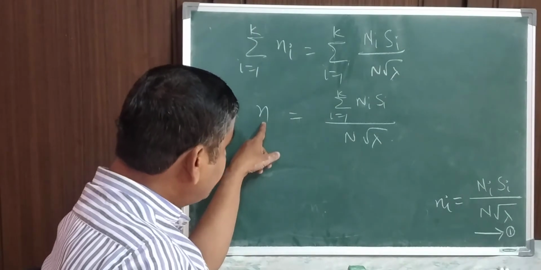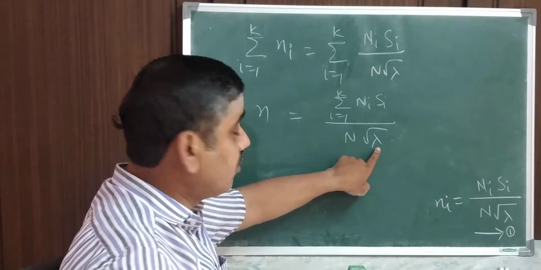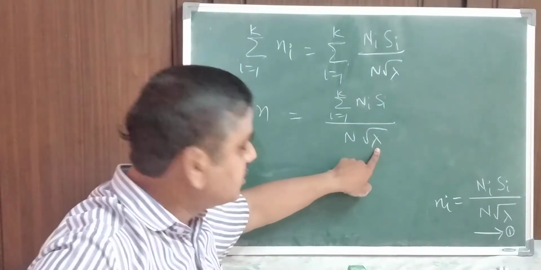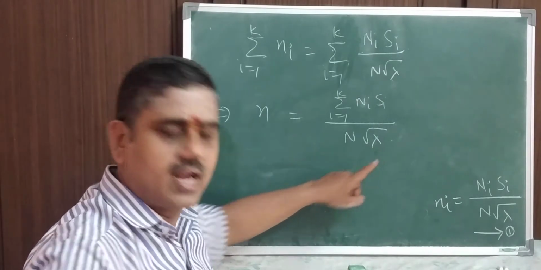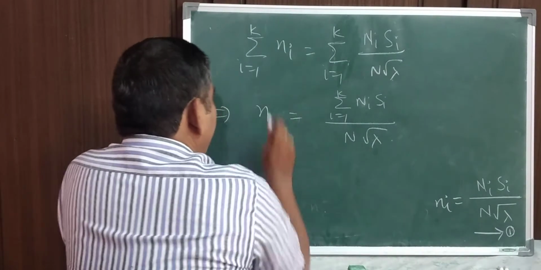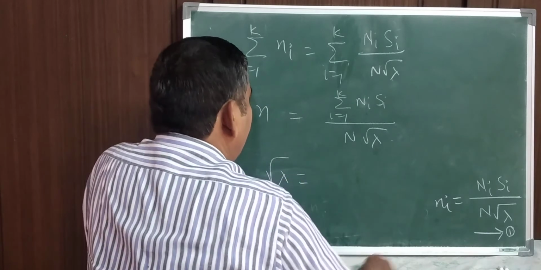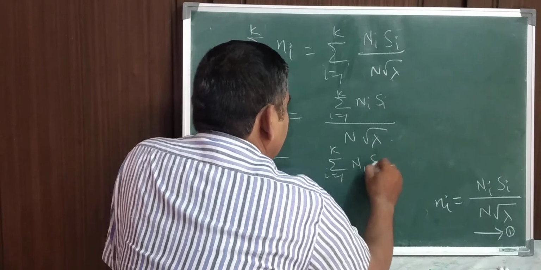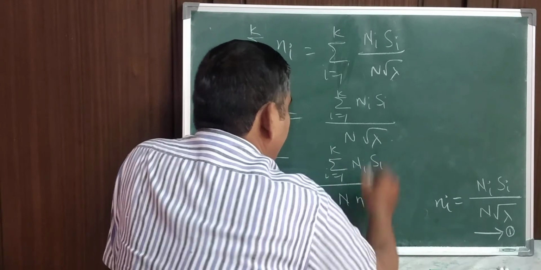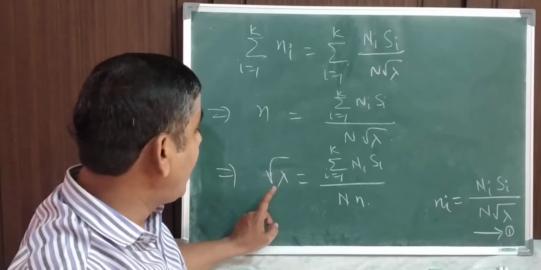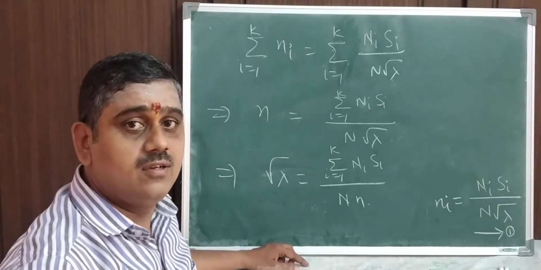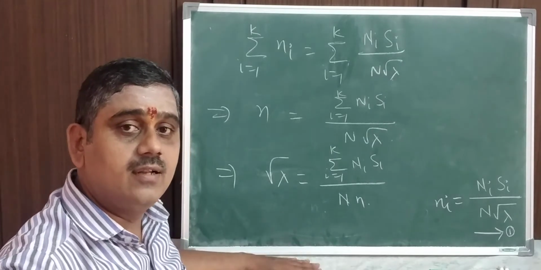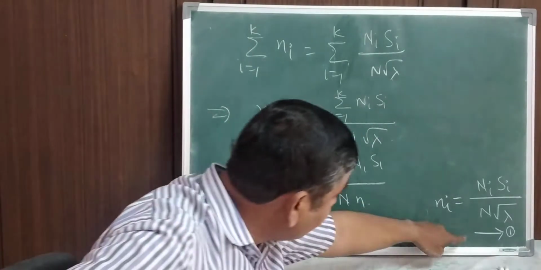Now on the left hand side we have n, and you have to calculate lambda. Instead, I calculate root lambda directly, taking root lambda to the left hand side, so that root lambda is equal to summation i equal to 1 to k of Ni Si divided by capital N into small n. Do you understand this? Now we have obtained the value of root lambda. Now we have to substitute it in equation 1 again.